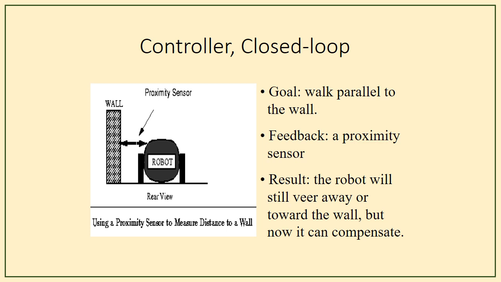And then the controller closed loop. Here we can see this diagram in a rear view. Consider this as a wall, and the feedback is taken through the proximity sensor. Proximity sensor is nothing but which senses the distance between the robot path and the wall, and so what will be the result? The robot will still veer away or toward the wall, but now it can compensate. Here also the robot can misguide from the path, but with the help of the proximity sensor it can align to the path.